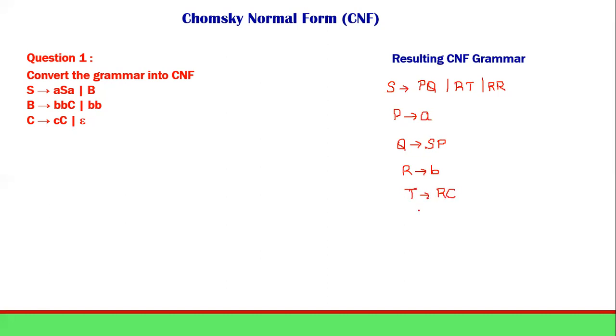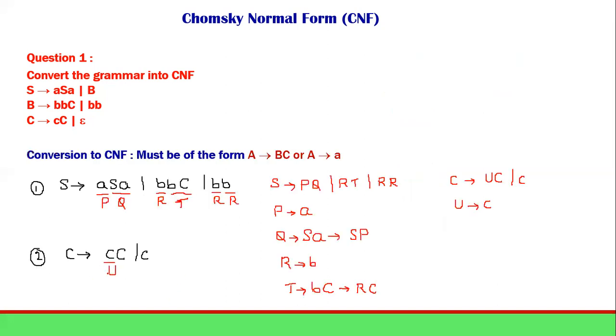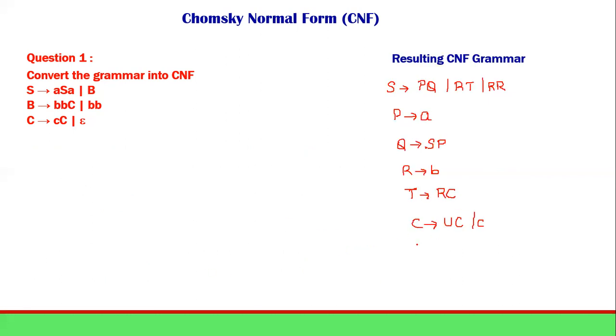RC, and then we had C determining UC or small c. Sometimes what happens, because you are so used to it, you made it small c as capital U. So here also you tend to write this as capital U. No, because this is a terminal itself. It's a small letter c, so you can leave it as a terminal itself. So C as UC or c, and what is capital U? Capital U is nothing but small c. So this is the refined grammar, that is CNF productions.